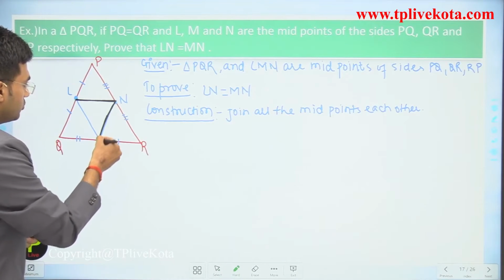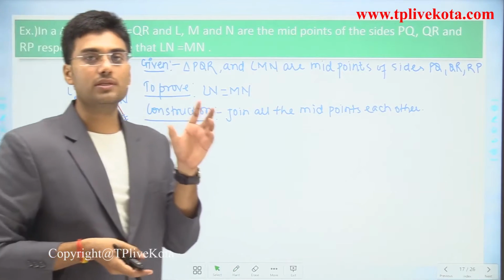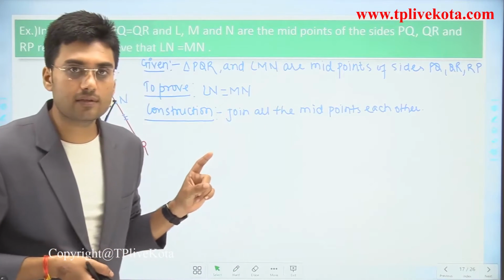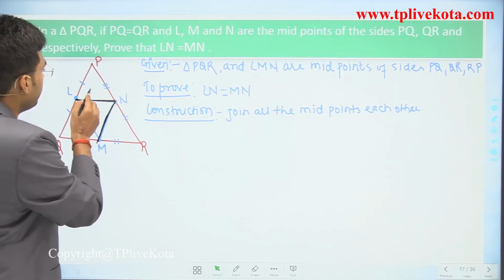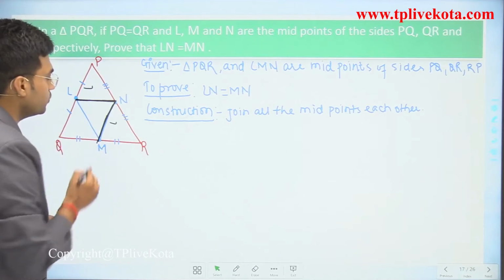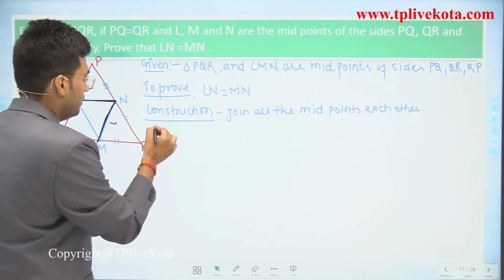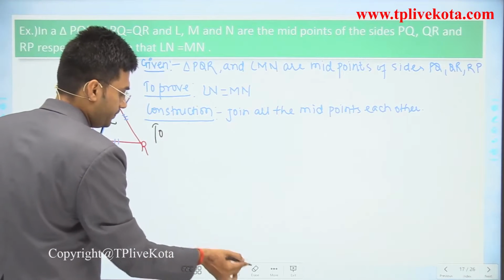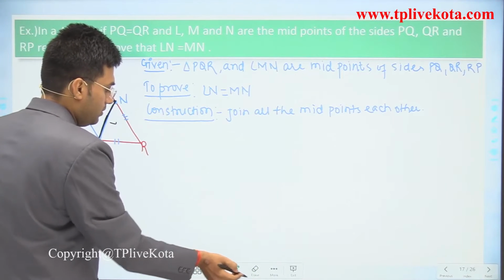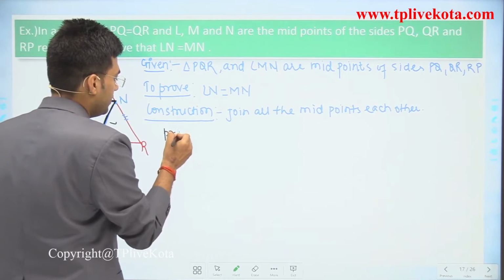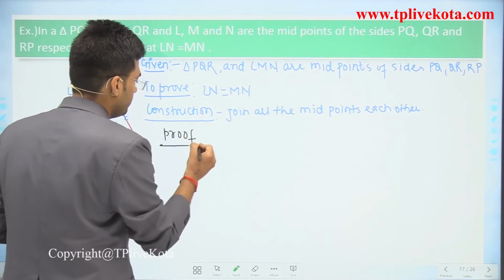Clear? So now we have to select those triangles which include these two sides. So I observed that these triangles are these two. So let's start the proof.